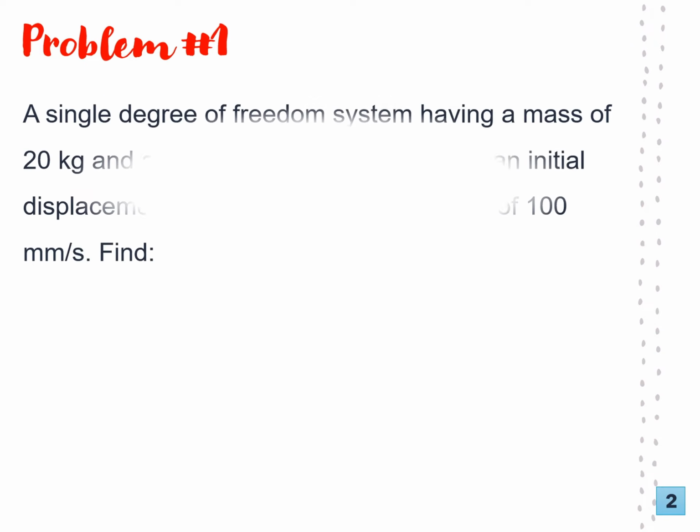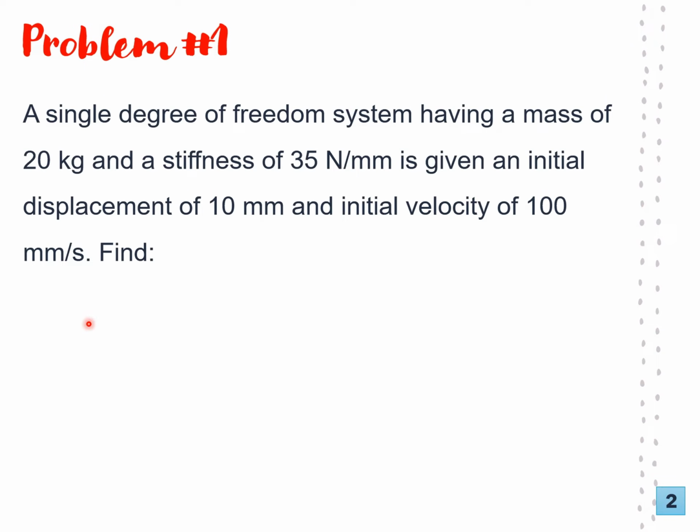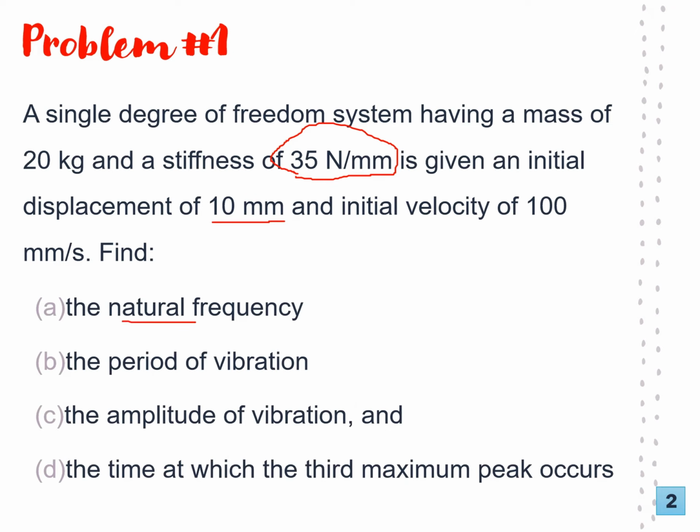It will be a basic problem because we are talking of undamped free vibration. So you're given a single degree of freedom system which has a mass of 20 kilograms and the stiffness is given as 35 newtons per millimeter. And then the initial condition: initial displacement is 10 millimeters and initial velocity is 100 millimeters per second. So you are required to find one, the natural frequency, the natural period, the amplitude of vibration, and the time at which the third maximum peak occurs.